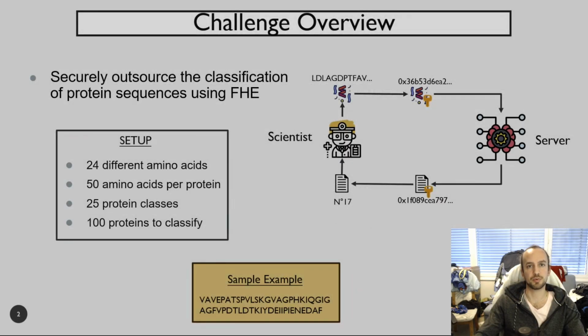This year's challenge was to securely outsource the classification of encrypted protein sequences among 25 possible classes. Each protein sequence is composed of 50 amino acids, and there are 24 possible different amino acids. In total, we had 100 samples to classify.